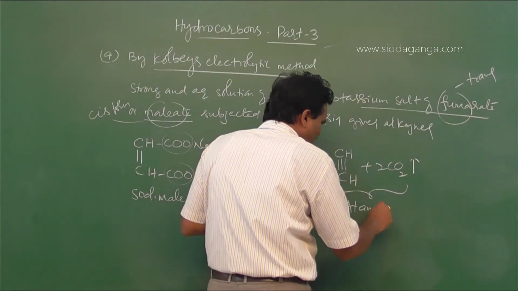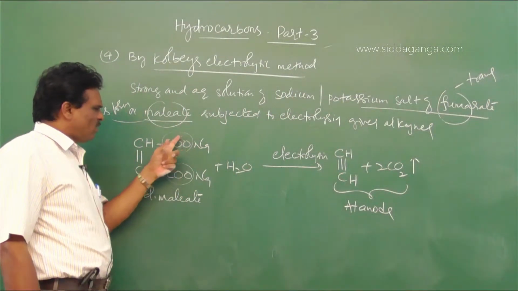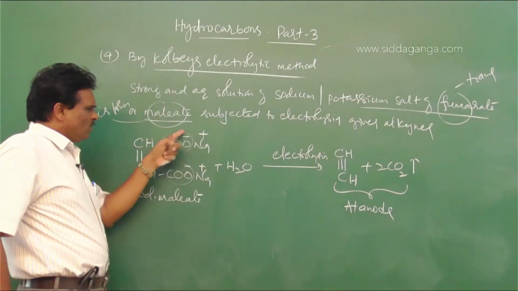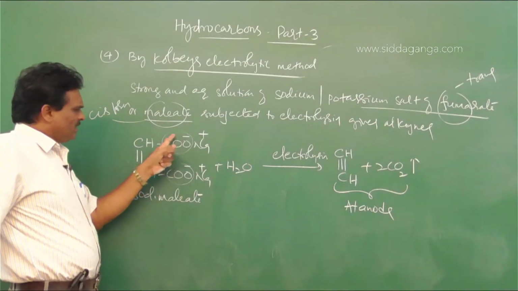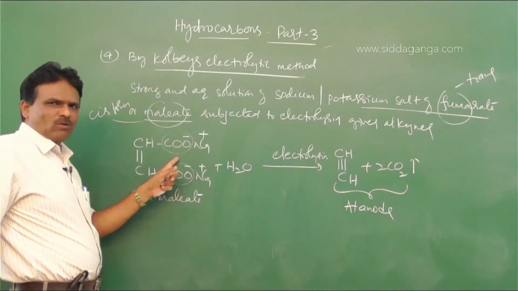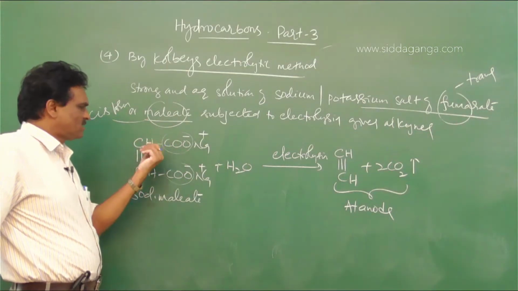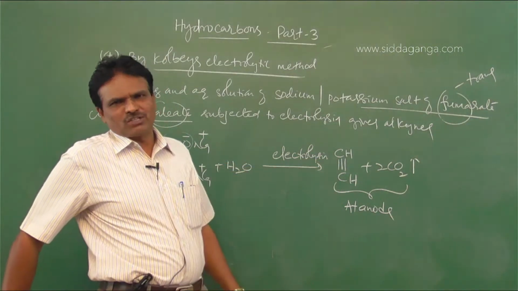At anode. Why is this so? Usually the anions, COO minus Na plus, usually in aqueous solution exist in the form of ions. These anions move towards the anode. So when they go near the anode, free radicals form, and then when electrons are shared, alkyne formation takes place.